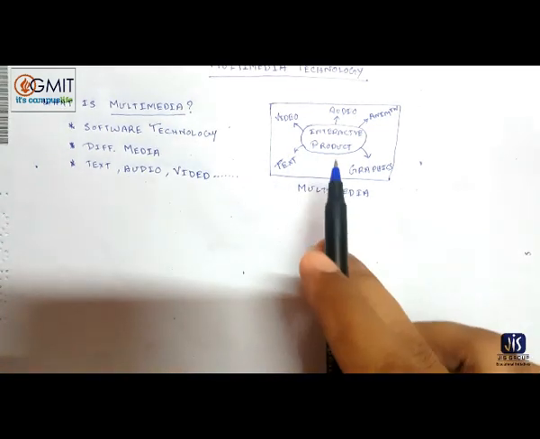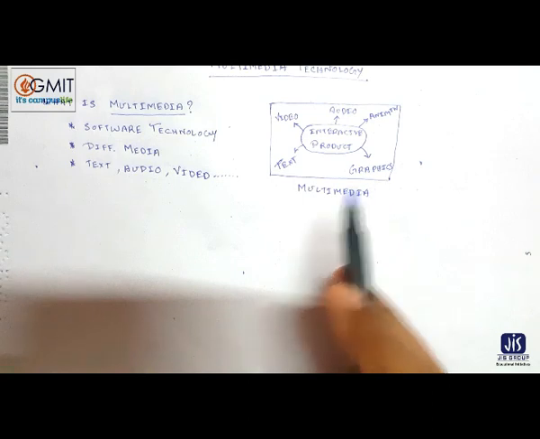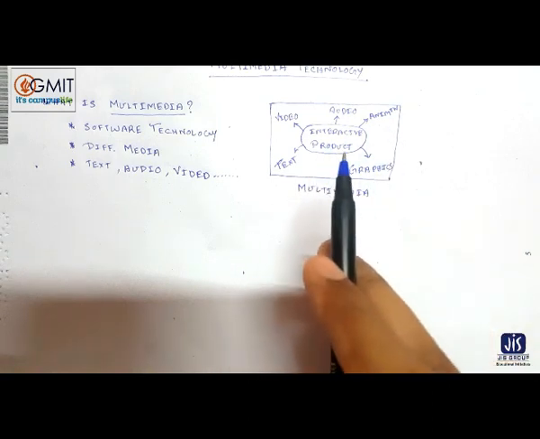We can use any two or combination of any 3 or 4 or all of these interactive products, then this is called multimedia.